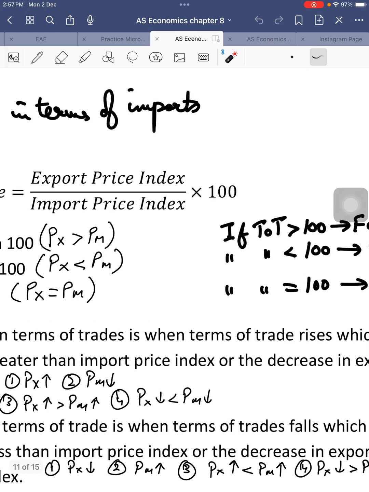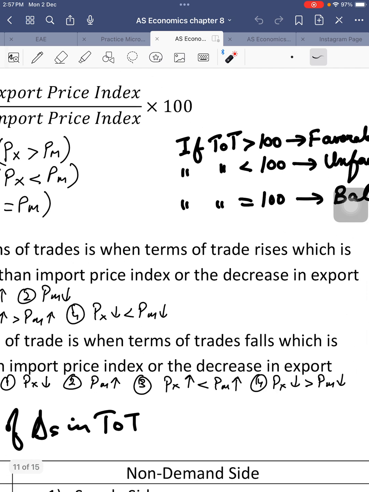As a result, the impact on import price is this much, while the increase in export price will be this much. So the overall impact on the fraction will be that there will be a fall in the terms of trade of the country. And number four is, what if exports and imports are both becoming cheaper?